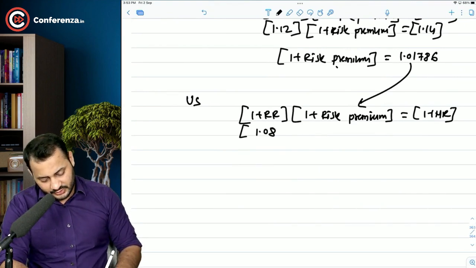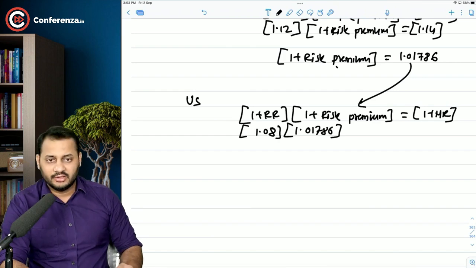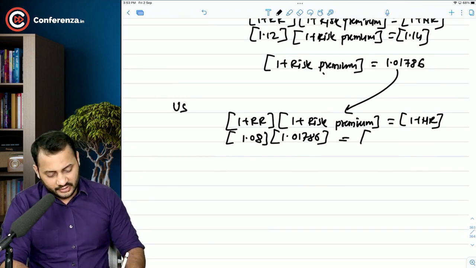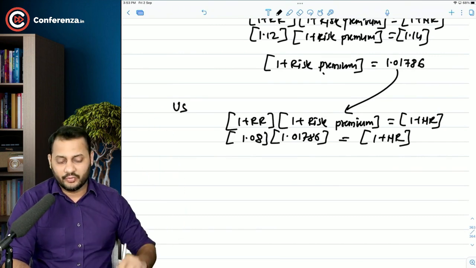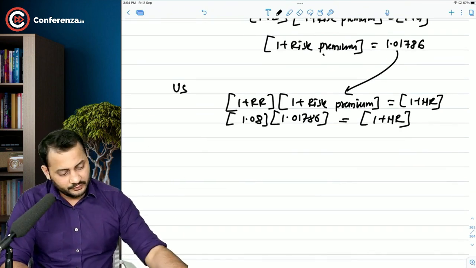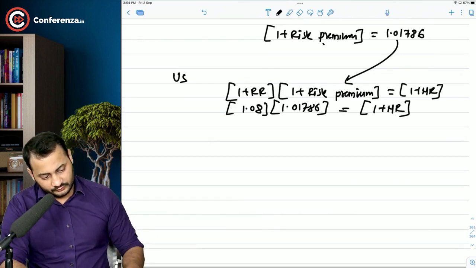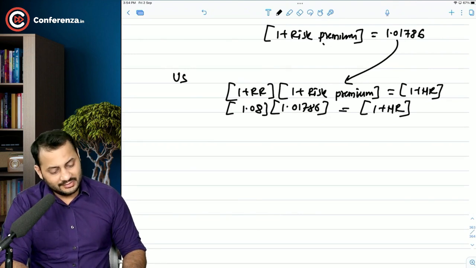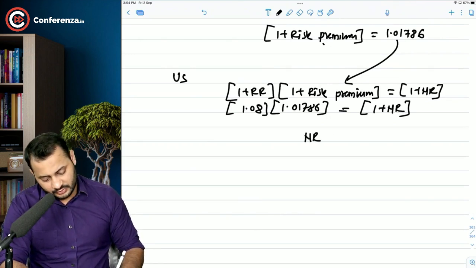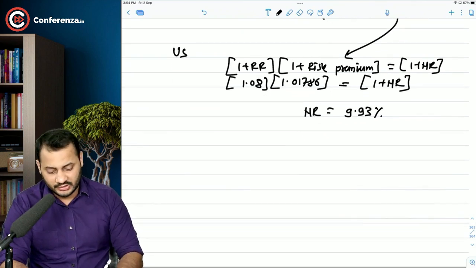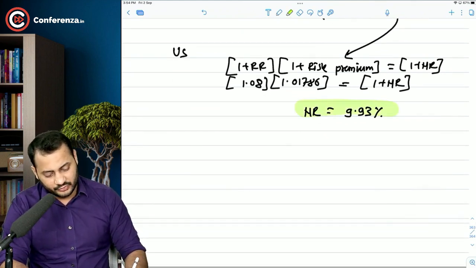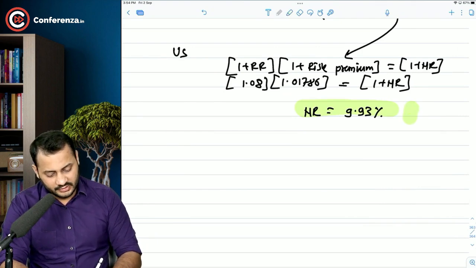So 1.08 in bracket 1.01786. Do you get that? Now we can calculate the 1 plus nominal rate of America, US. So that will come to 9.93%. So the nominal rate of America comes to 9.93%. This is in US. This is what you are going to use for foreign country discount rate.